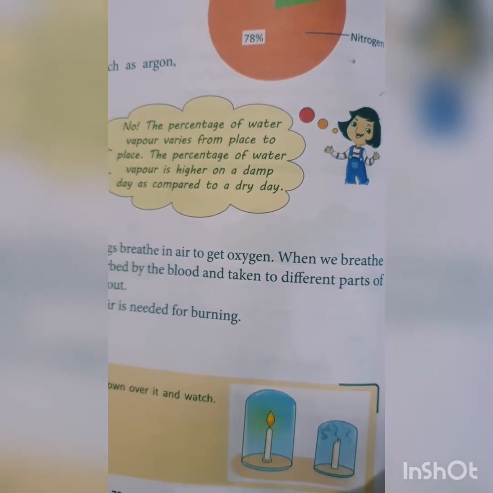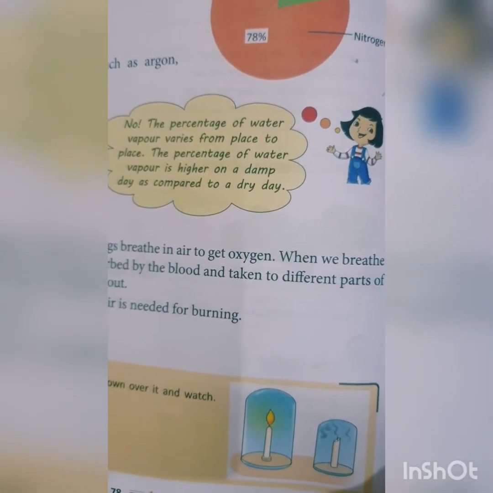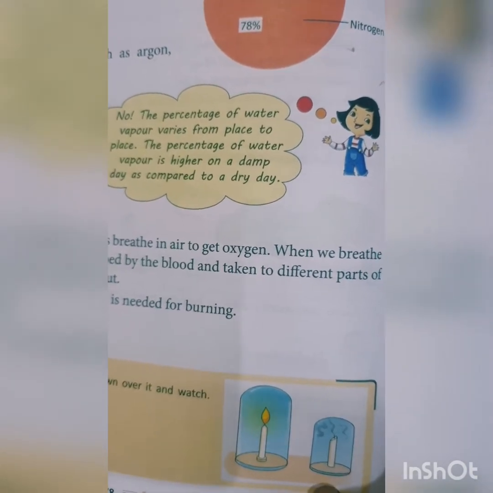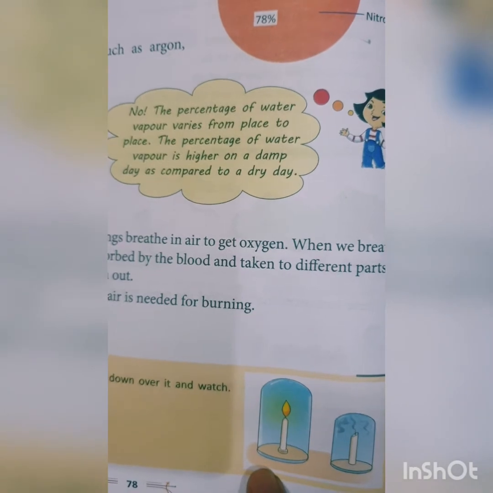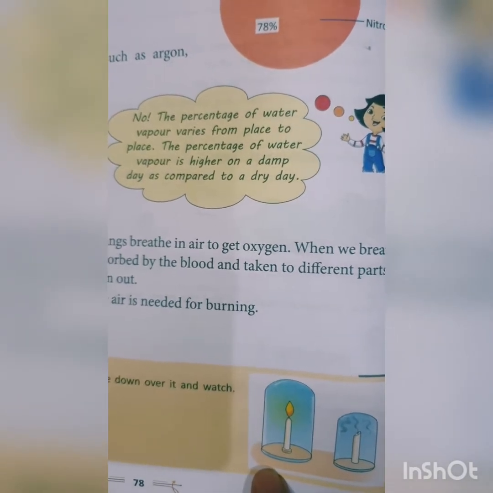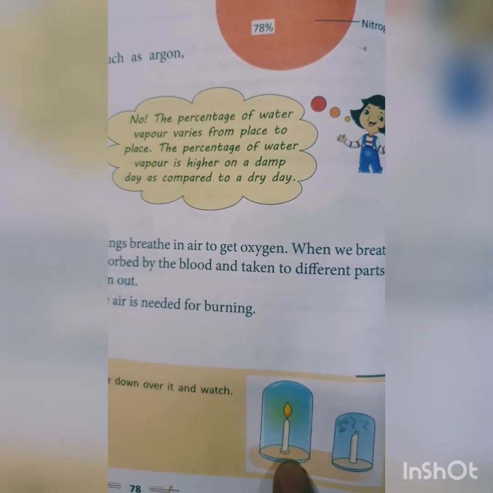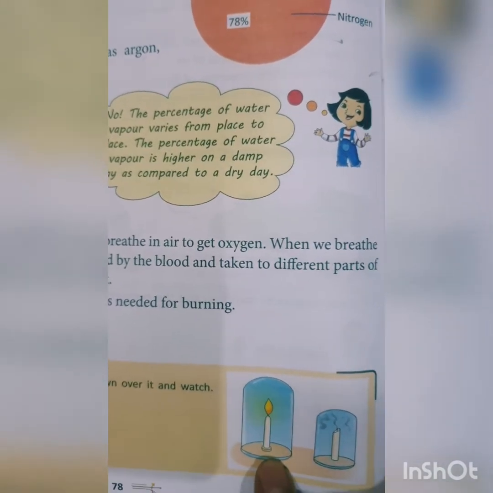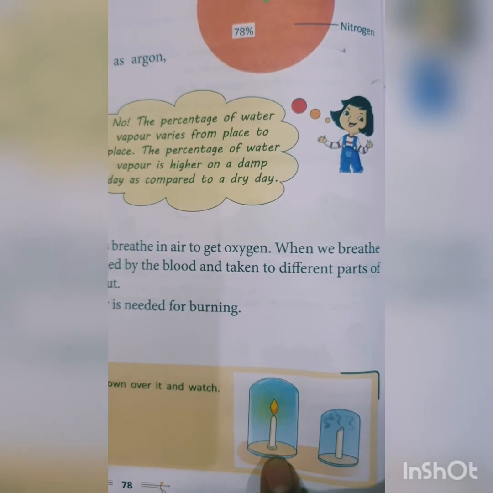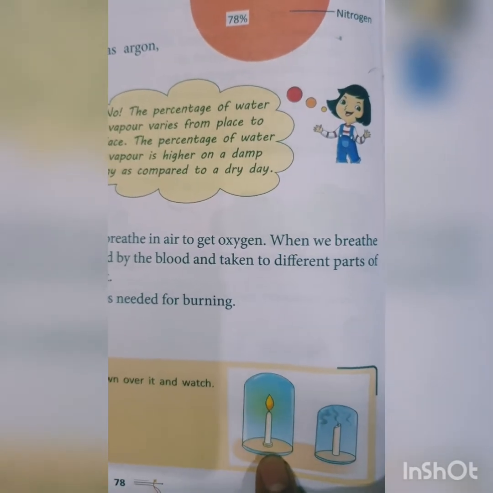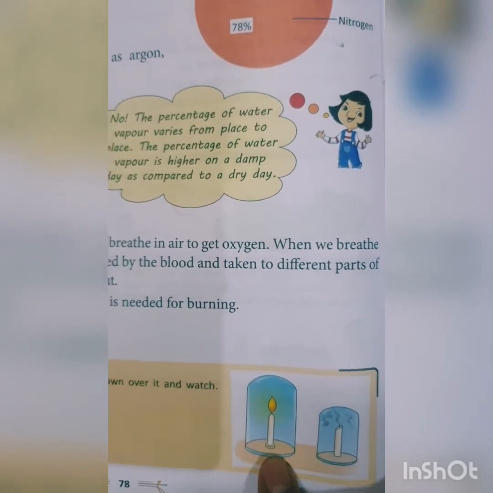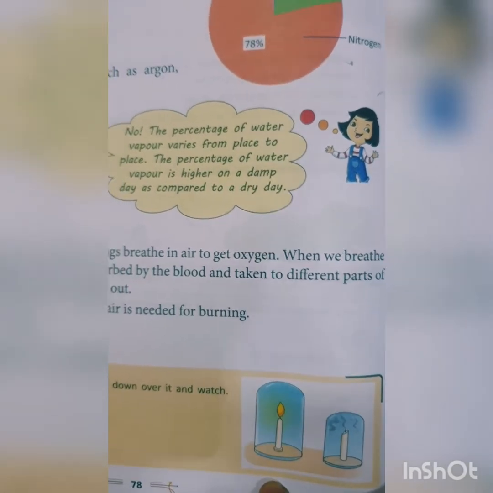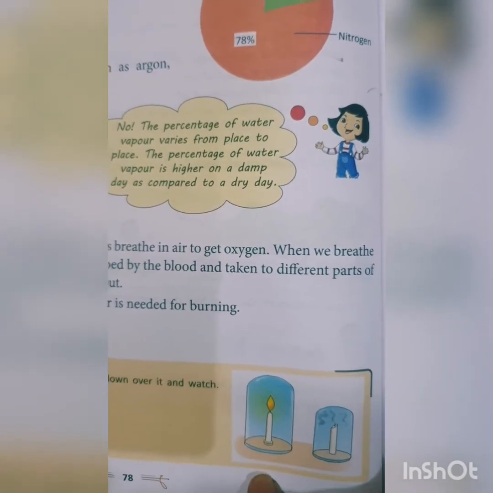When oxygen is not left in the jar, it stops burning. But in the jar that contains more oxygen, the candle remains burning. So this shows that oxygen is necessary for burning. You can perform this activity at home in the presence of any of your elders.